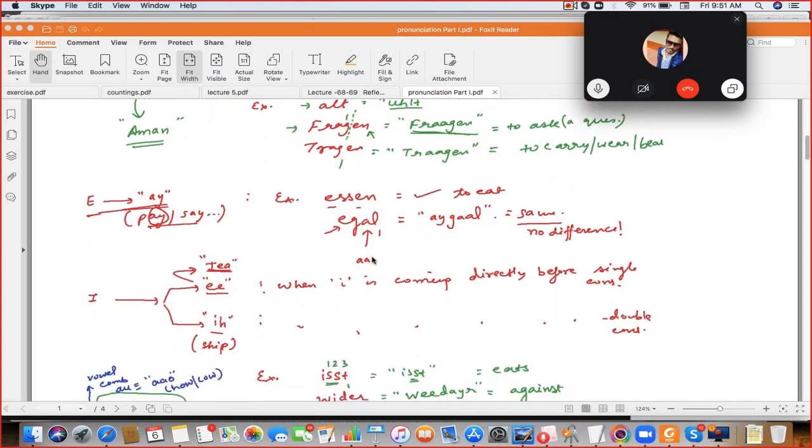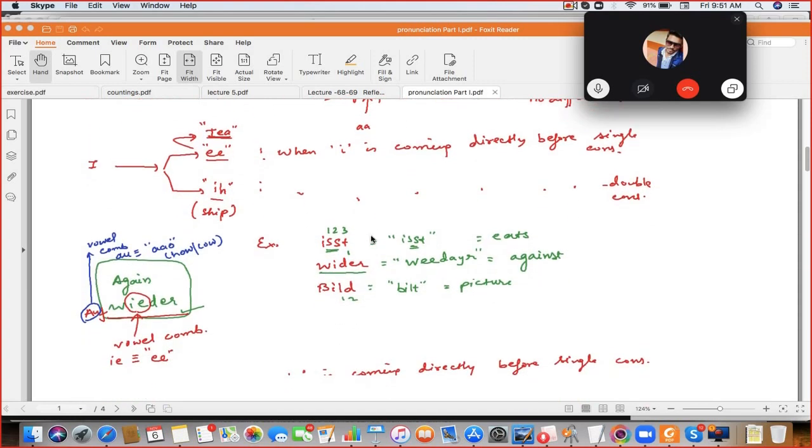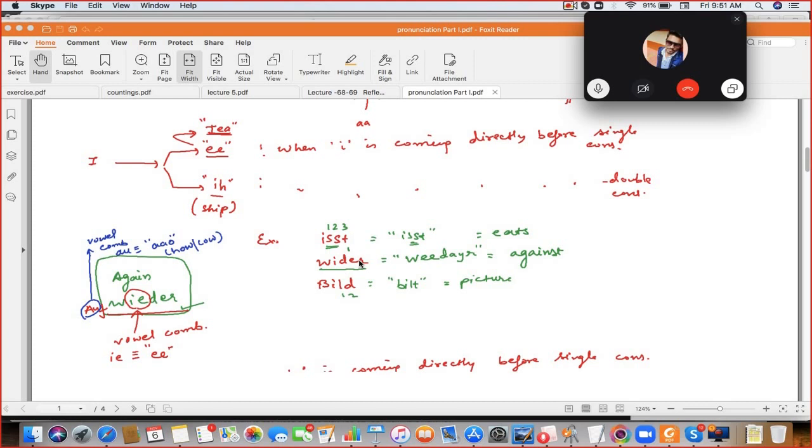Next: egal. Because after it is one consonant, it is a long A. Egal. Next: Ist. Vider, not vider, sorry. Built. And one more thing: this is the actual German word in red color. The right-hand side is the meaning, and in the middle center is the sound.